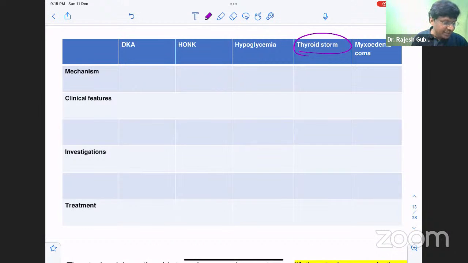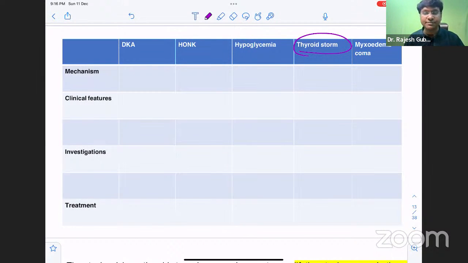Rizwan, neuroglycopenic means when the glucose levels within the neuronal cells reduce, the manifestations that you get are what are called neuroglycopenic symptoms. Is that clear, Rizwan? Okay.